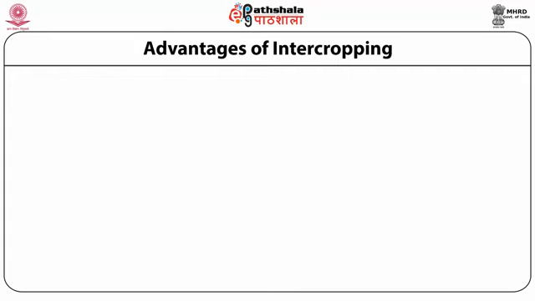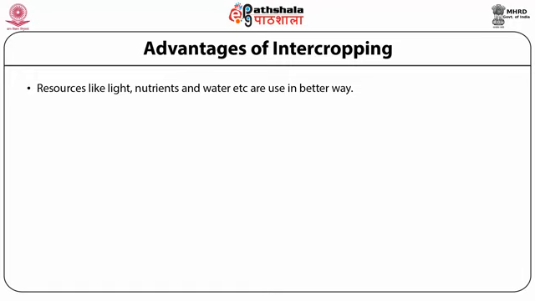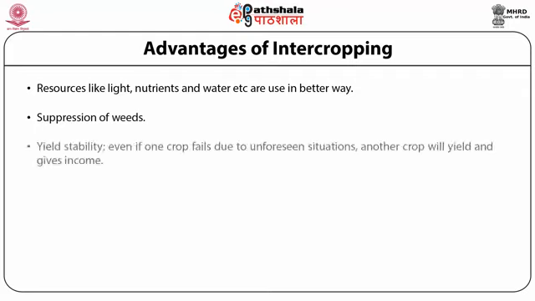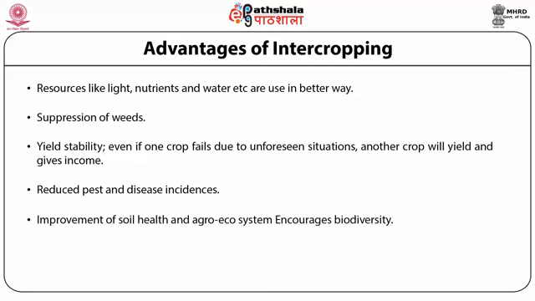is followed with pulses. The advantage of this intercropping system is that resources like light, nutrients and water can be used in a better way. They suppress the overgrowth of weeds, increase the yield capacity, reduce the infection of diseases and control pests, improve the soil health and also improve the agro-ecosystem, and it encourages biodiversity.